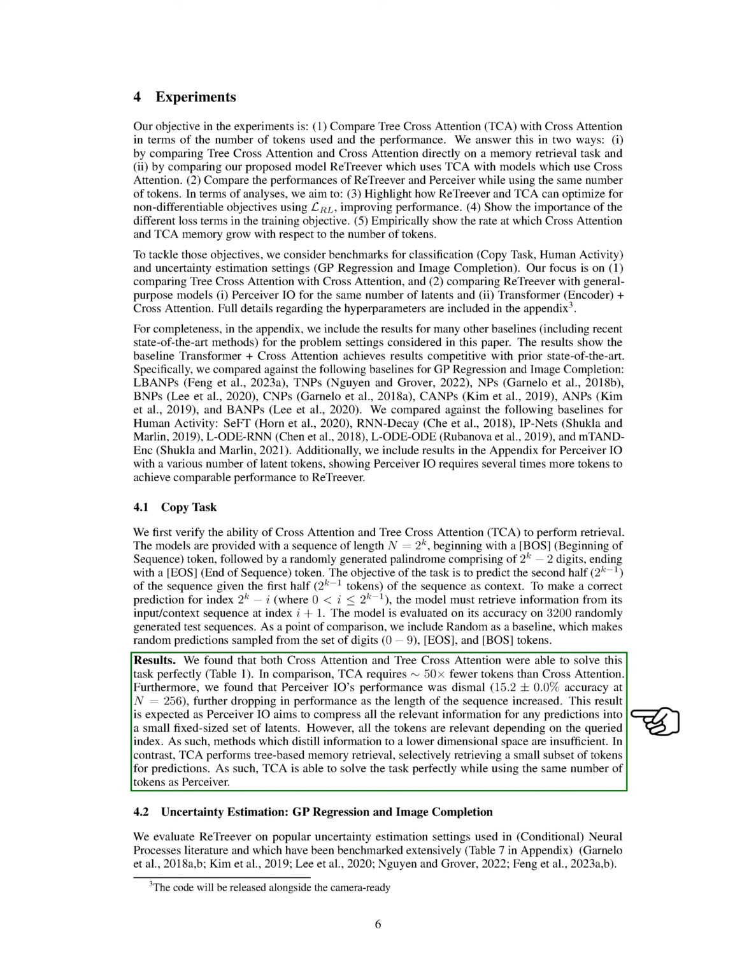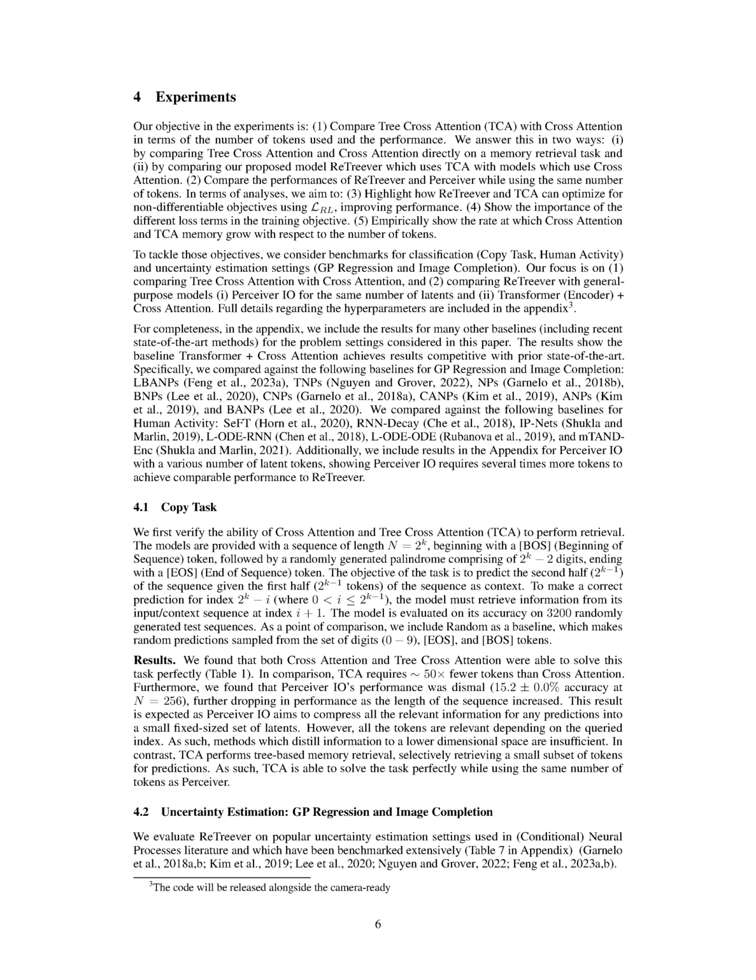But all the tokens are relevant depending on the queried index. So, methods which distill information to a lower dimensional space are insufficient. In contrast, TCA performs tree-based memory retrieval, selectively retrieving a small subset of tokens for predictions. Therefore, TCA is able to solve the task perfectly while using the same number of tokens as Perceiver.